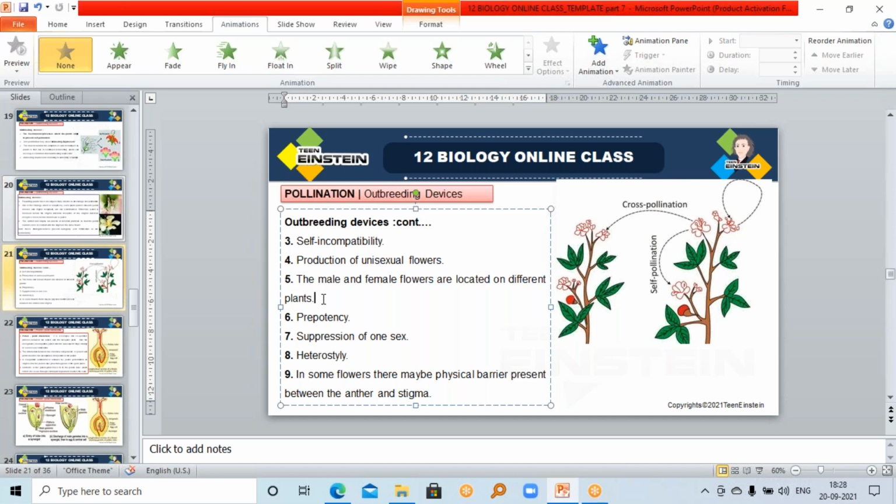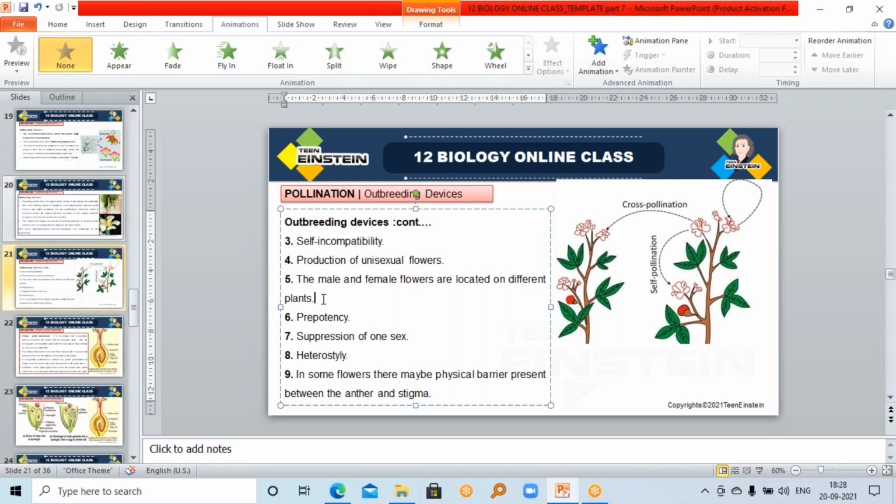In pollen prepotency, a different flower's pollen grain grows faster on the stigma than pollen from the same flower. Pollen from the same flower means self-fertilization, autogamy.